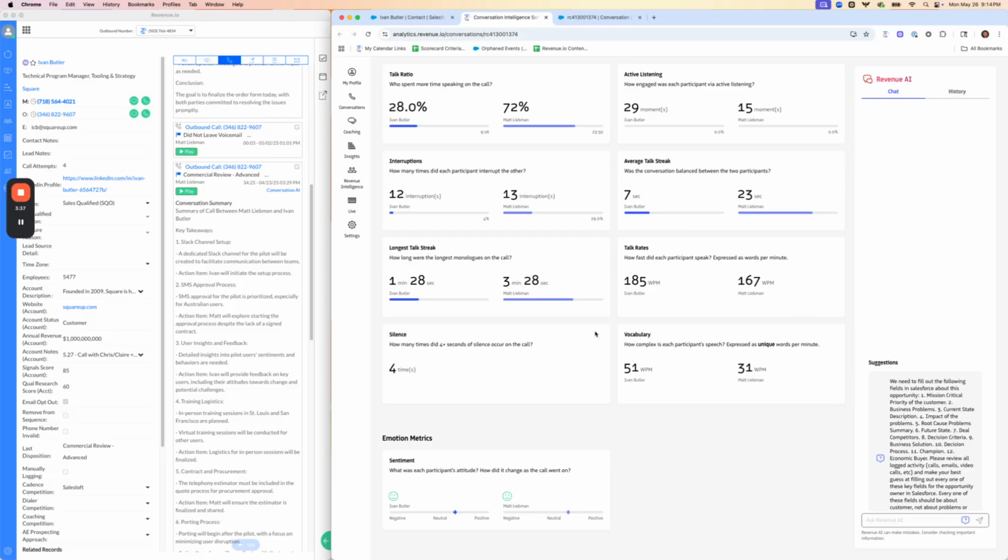I encourage you, as you're analyzing the calls that you have, to look at the call metrics and see if you spot any trends. Is my talk ratio higher or lower on my successful calls? How about my longest talk streak? Do I have long monologues or short monologues when I have successful calls? And finally, how's my mirroring? Are my talk rates similar to the person that I'm speaking with? Are my talk streaks similar?